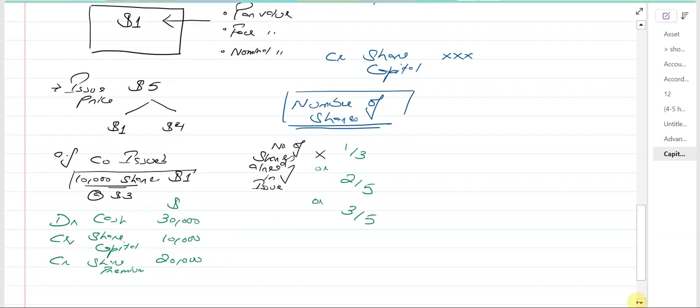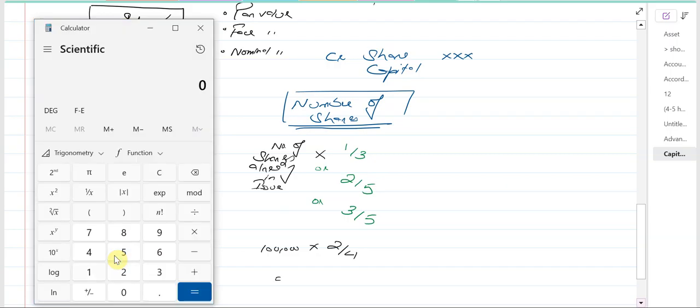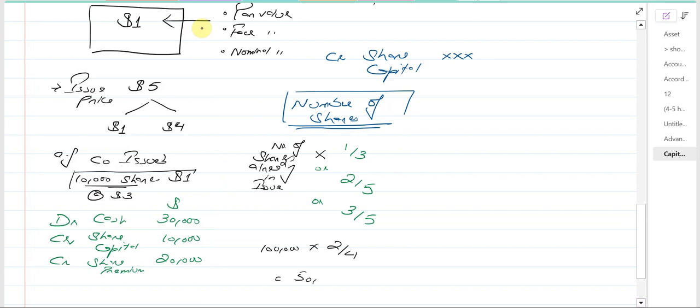For example, there are 1 lakh shares already in issue and the company issues 2 shares for every 4 shares. That simply means 50,000 shares are being issued in respect of the bonus issue. So this is how you are going to calculate it.